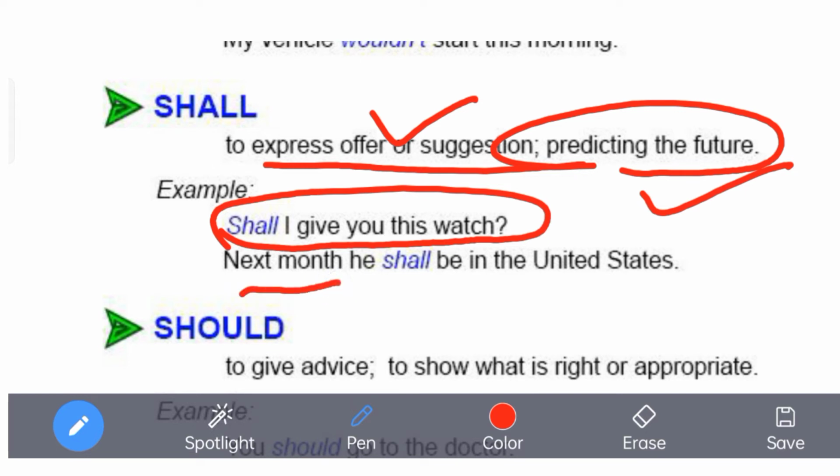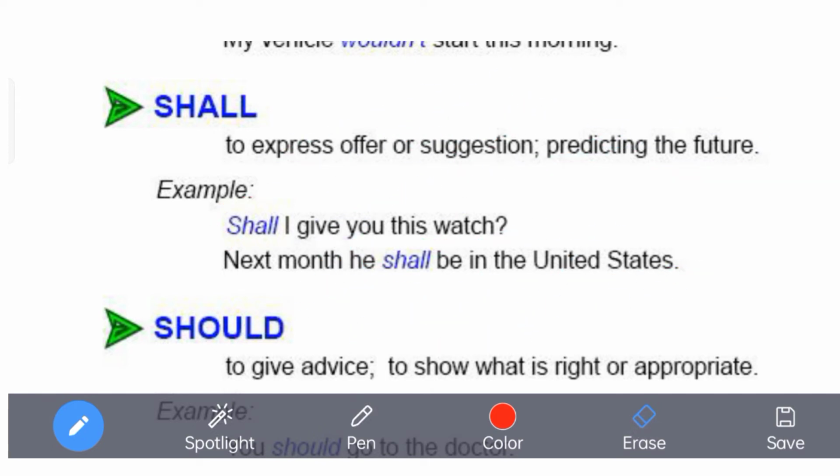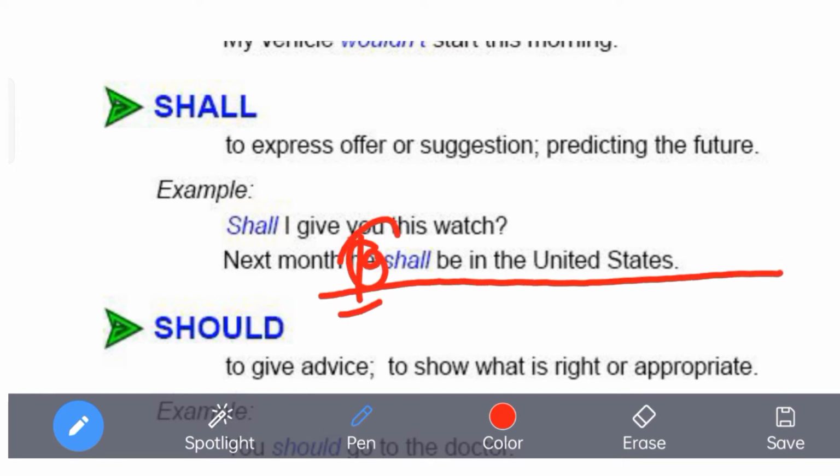How is it? Next month he shall be in the United States. I differ a little bit in this sense, because exactness says that here will should come. If I am writing I, then I can say, next month I shall be in the United States.